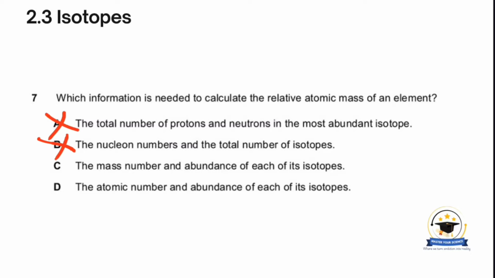Then C says the mass number and the abundance of each of its isotopes. This would be correct. Then D says the atomic number and abundance of its isotopes. This is incorrect because the atomic number is the proton number, and the proton number is the same for the isotopes because they are the same element.